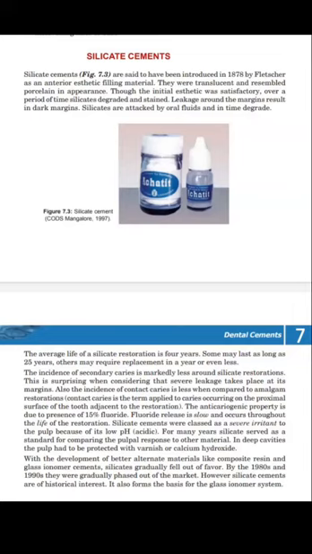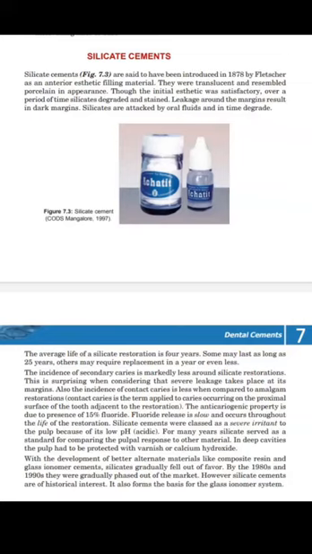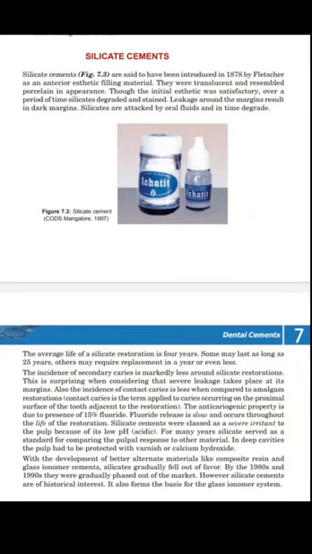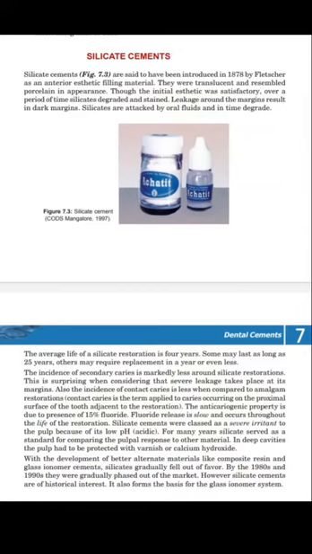Though the initial aesthetic was satisfactory, over a period of time silicates degraded and stained. Maintaining aesthetics is very important, and it was the anterior aesthetic filling material. But after some time we saw that it degraded and stained. That's why we are not using these cements now.